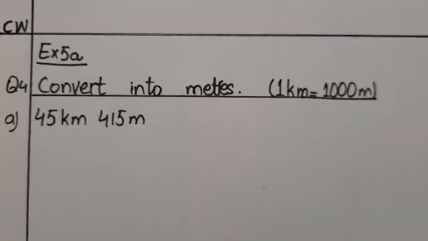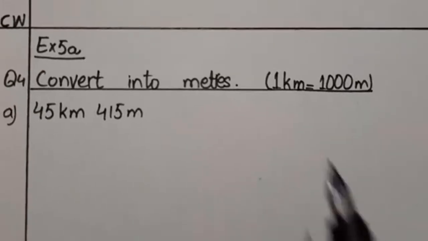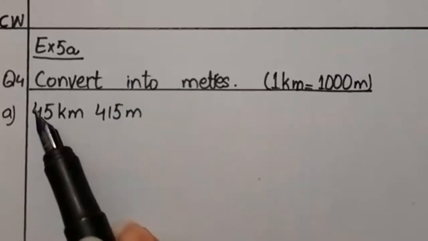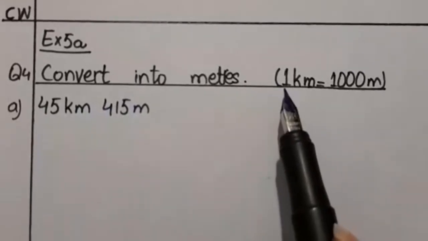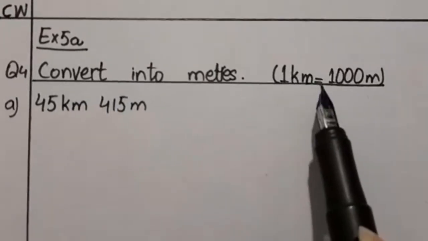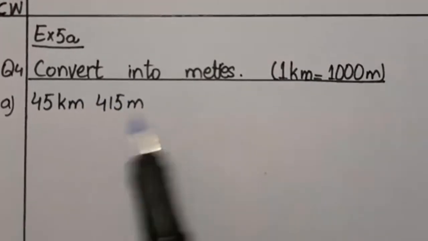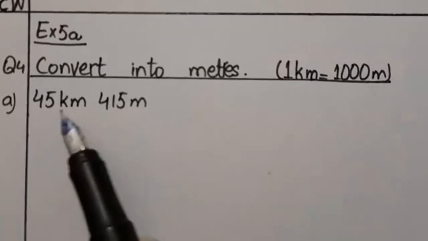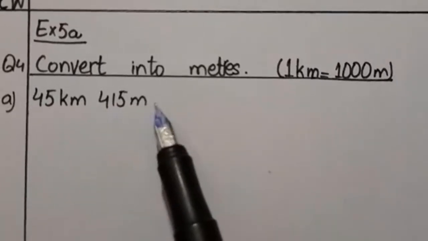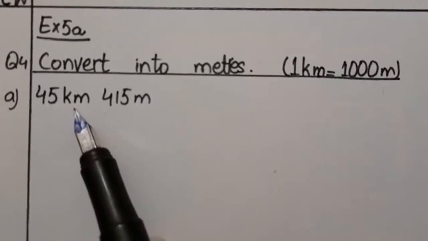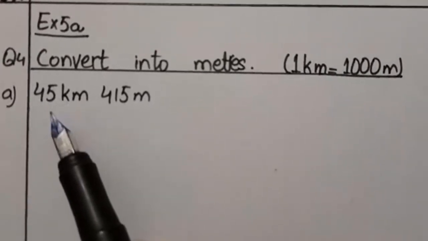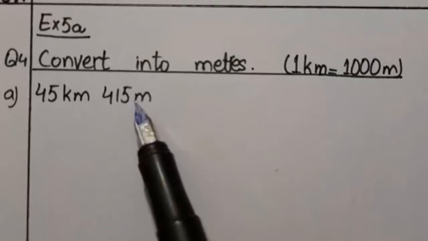So boys, after doing the definition and activity, we will move toward our exercise, that is exercise 5a. We will do question number 4, convert into meters. As we all know, 1 kilometer has 1000 meters. So the question is 45 kilometer 415 meters. It is already in meter. This is not in meter. We have to convert this in meter and then add the answer in meters with these meters.